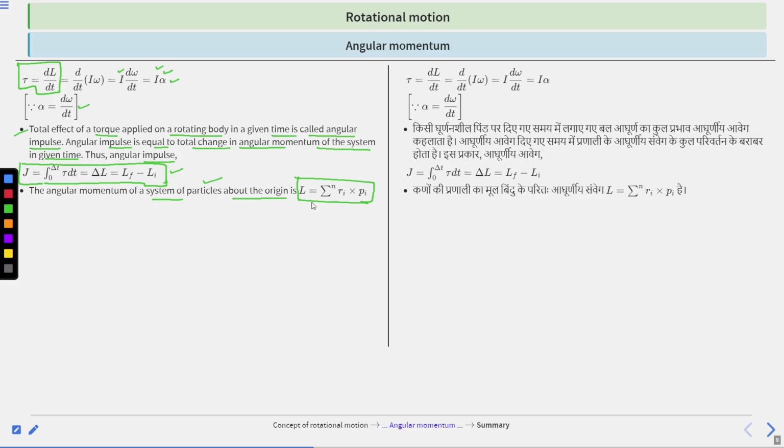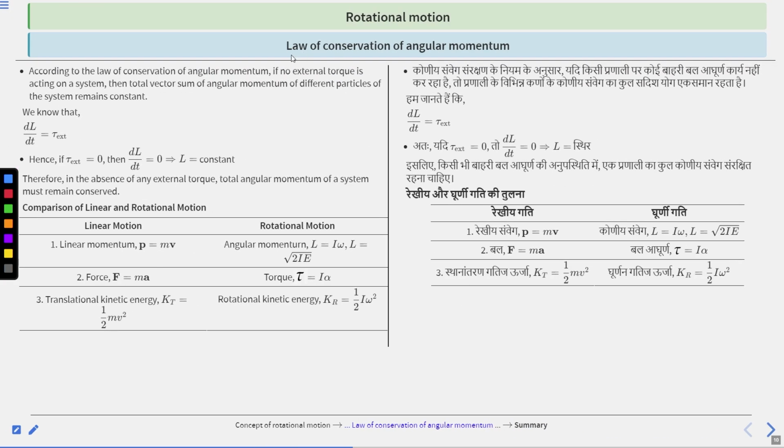Next is the law of conservation of angular momentum. According to this law, if no external torque is acting on a system, then the total vector sum of angular momentum of different particles of the system remains constant.